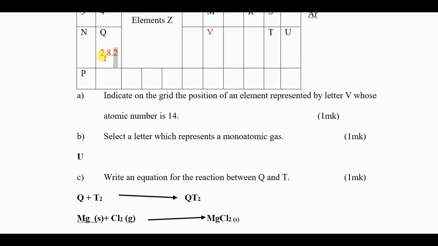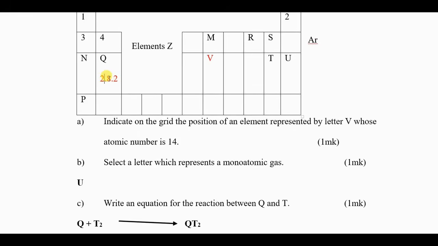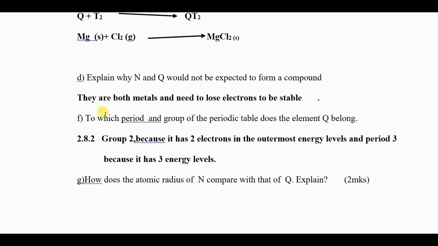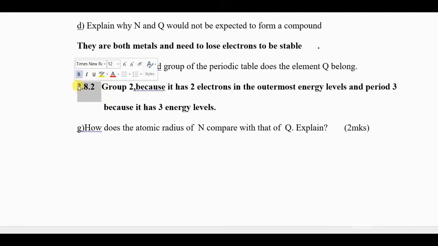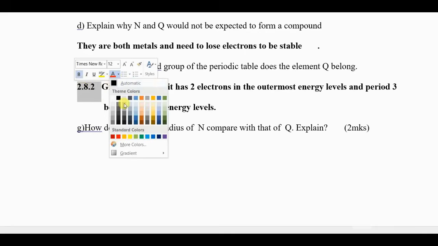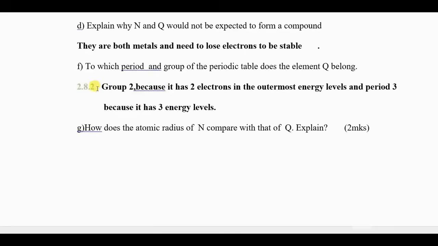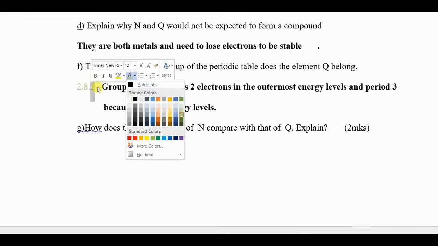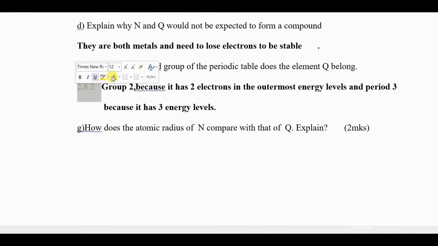How many energy levels does it have? 1, 2, 3. Therefore, it is period 3. So Q's electron configuration is written here. It is group 2 because it has 2 electrons in the outermost energy level, and period 3 because it has 3 energy levels.